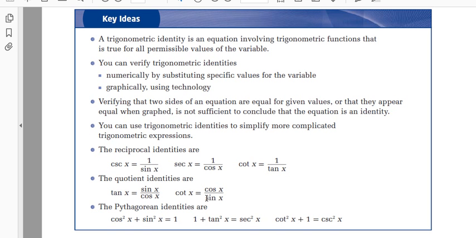Okay, so as we summarize here, there's a few other points I need to make just for this initial section. An identity is always true. It's an equation involving trigonometric functions that are true for all possible values of the variable. I want to focus on this, all possible, or permissible values of the variable.